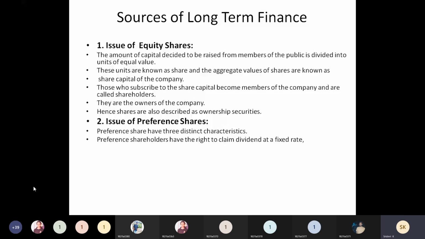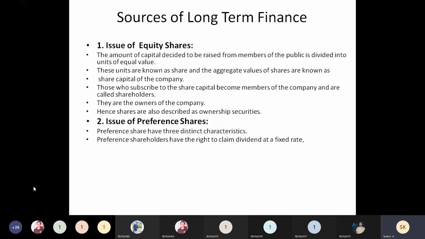For example, if they issue cumulative preference shares, they cannot avoid paying the dividend to the shareholders. Whatever dividends they pay are not included in the expenses.